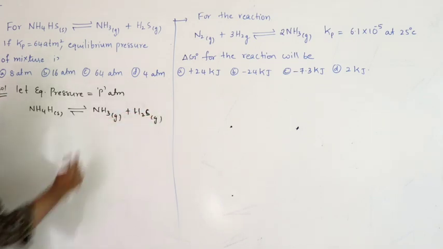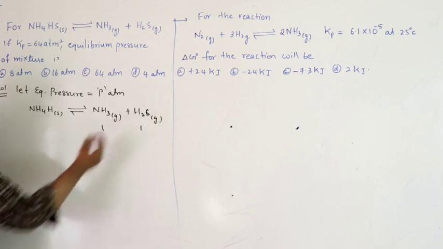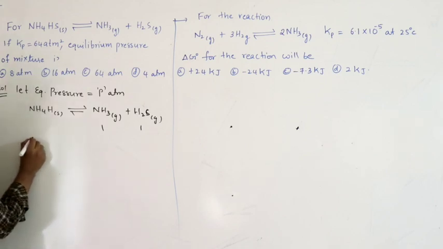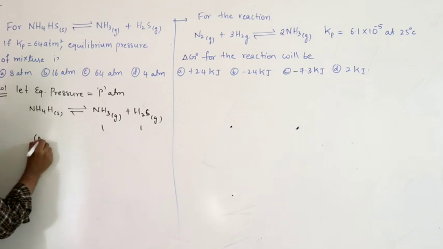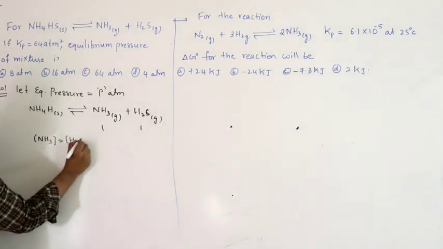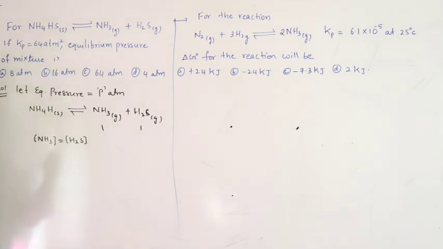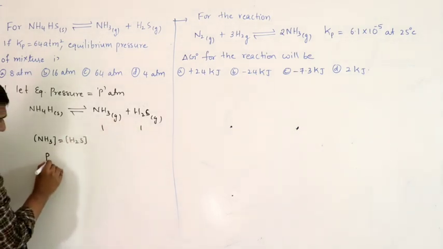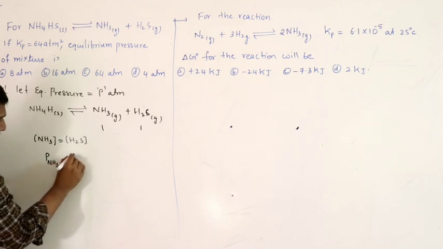There are two gases which are present in 1:1 ratio. So at equilibrium or at any time, the concentration of ammonia will be equal to the concentration of H2S. If you don't disturb, they will be present in 1:1 ratio, so their concentrations will be equal. Since they are gases, their partial pressures will be equal.